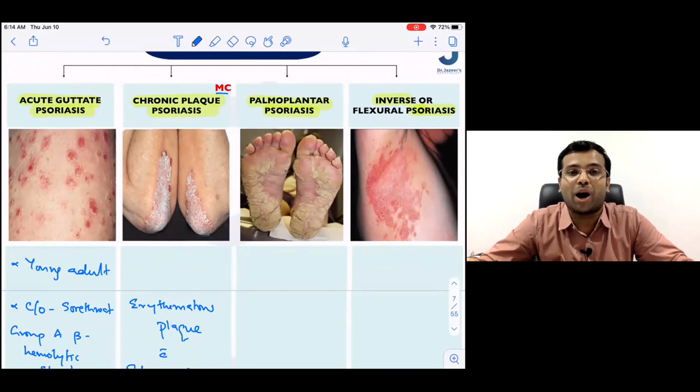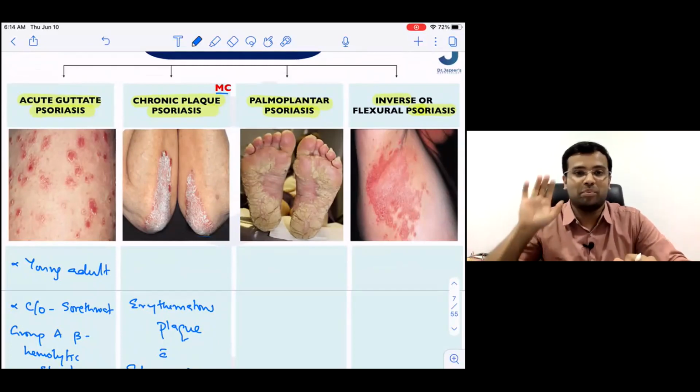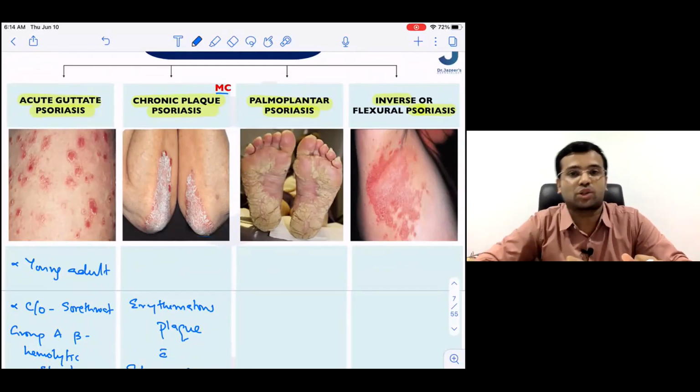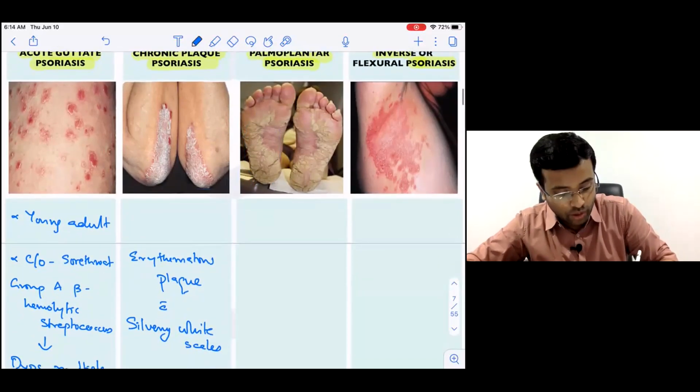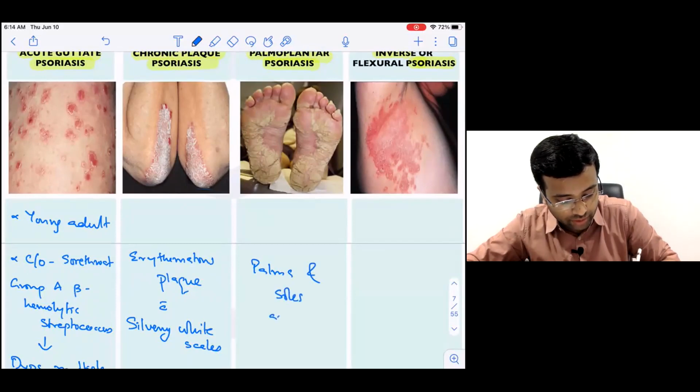What do you mean by palmoplantar psoriasis? It means the palms as well as the soles are affected. And what do you see? You would be able to see these kind of thick adherent scales over the palms and soles. So this is a variant where you will be seeing the psoriasis skin lesions basically over the palms and soles.